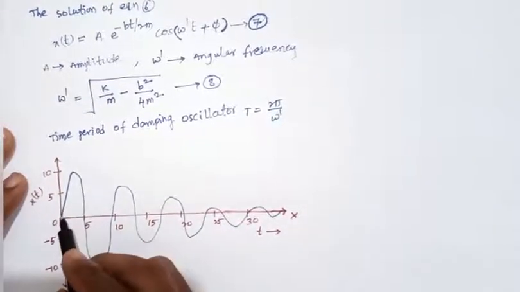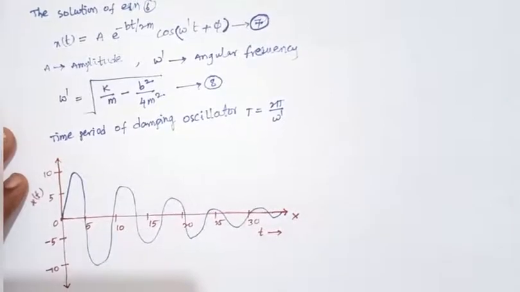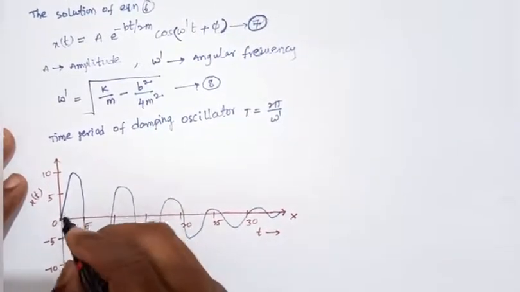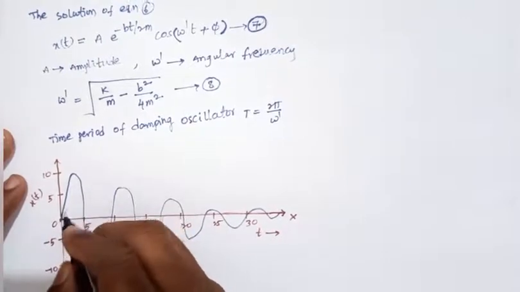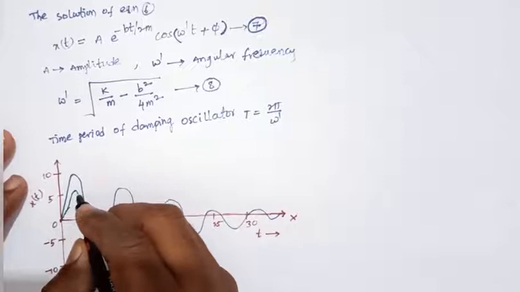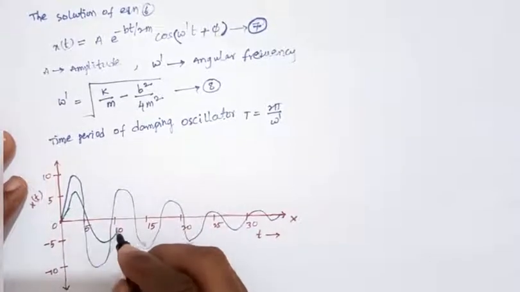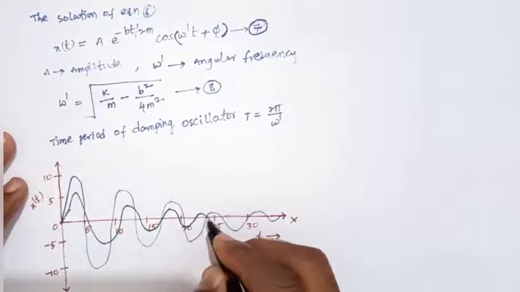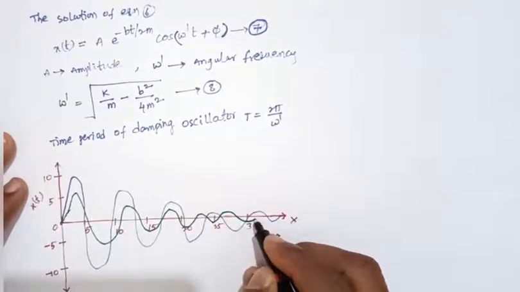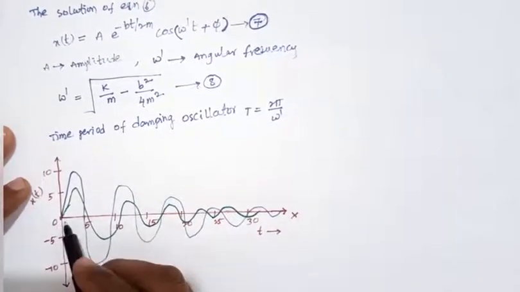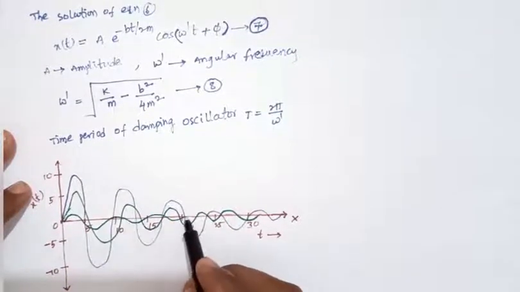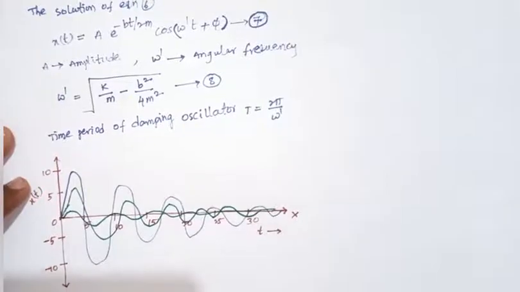And again, a second one we can take, and then the third one, so it will be like here.